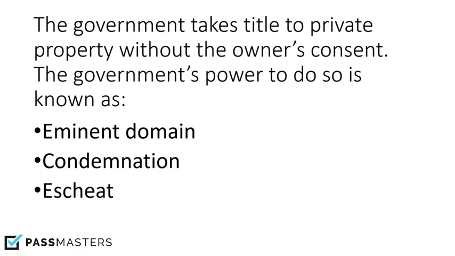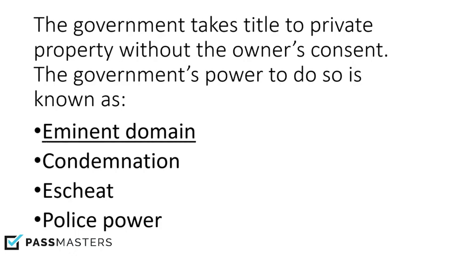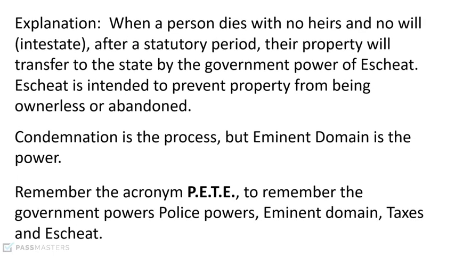So the process is condemnation. The power that allows them to do it is eminent domain. So it's not condemnation. Escheat, already mentioned, but what is escheat? It's when the government takes land that has no current owner. So if they own a property and they die and they have no will, which is called dying intestate, they have no will and they have no heirs, the government takes the land through the power of escheat. So let's take a look at the last one, police power, and that's one of the remaining government powers there, but that's not the answer. So we think the correct answer here is eminent domain. Let's take a look. Yes, and that confirms it for us. Let's take a look at the explanation.